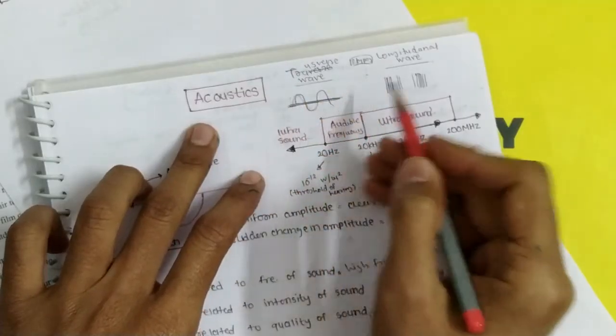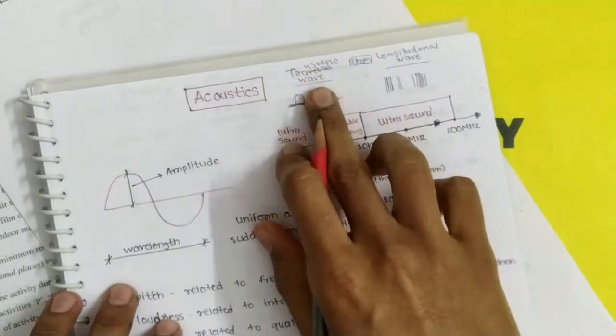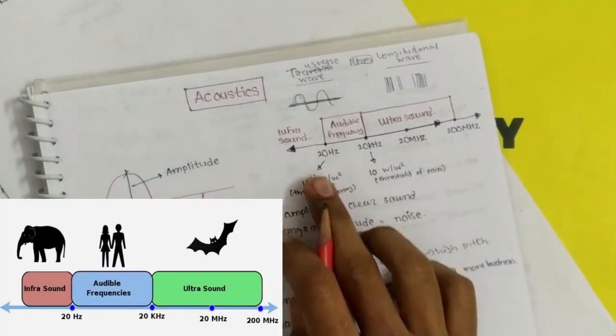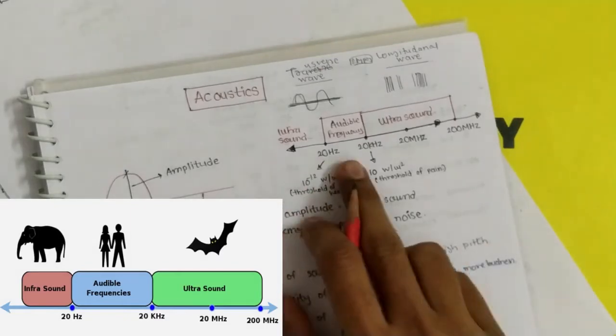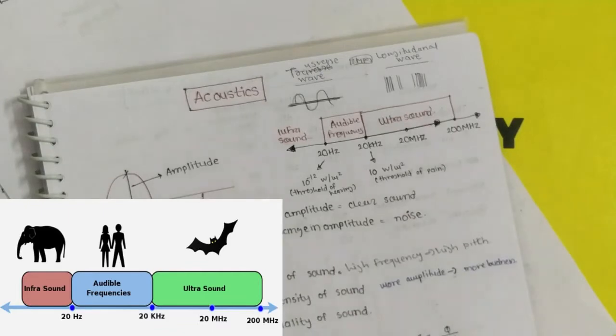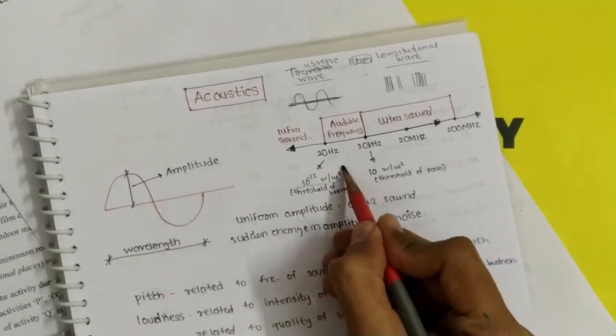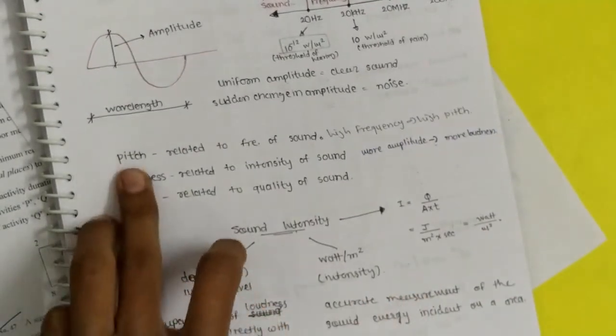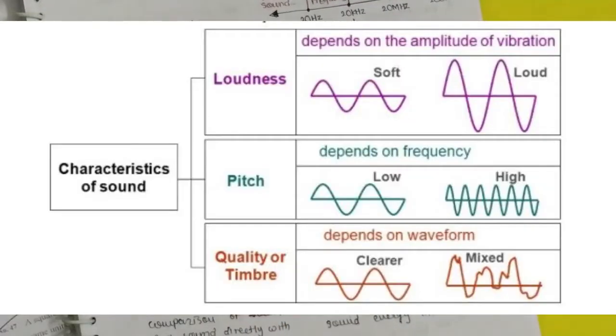Sound is emitted in two ways, transverse wave and longitudinal wave. Sound from 20 hertz to 20,000 hertz is audible to human ears. 10 raised to minus 12 watt per meter square is the threshold of hearing, and 10 watt per meter square is the threshold of pain. These are the basic definitions of pitch, loudness and timbre that you know.